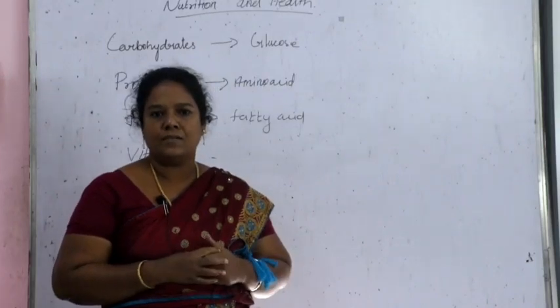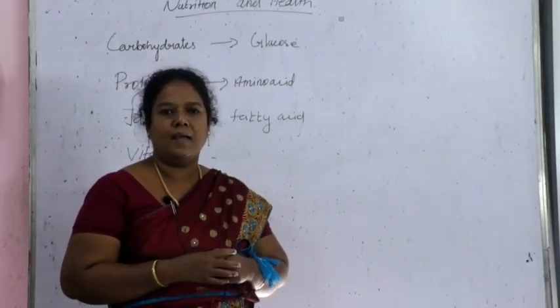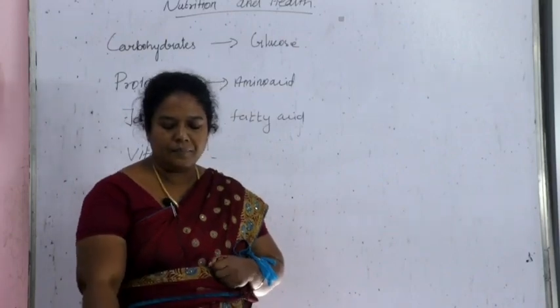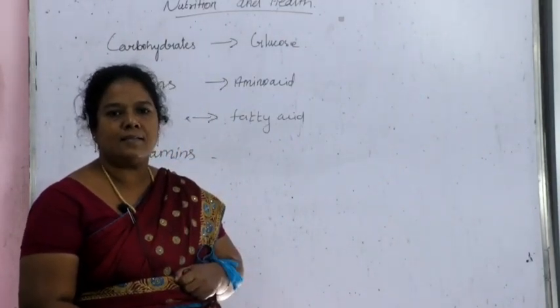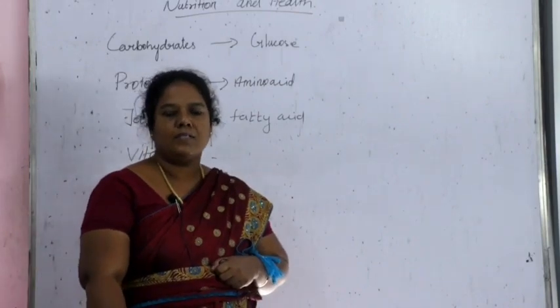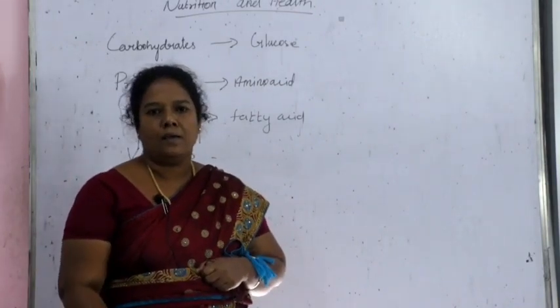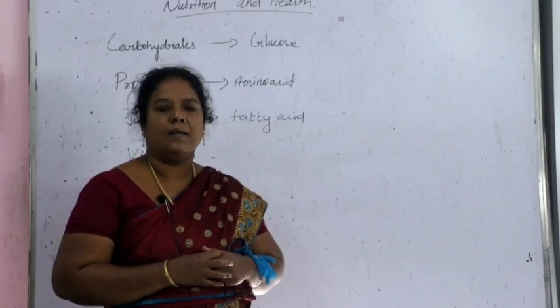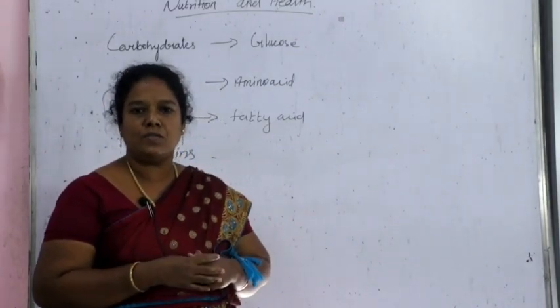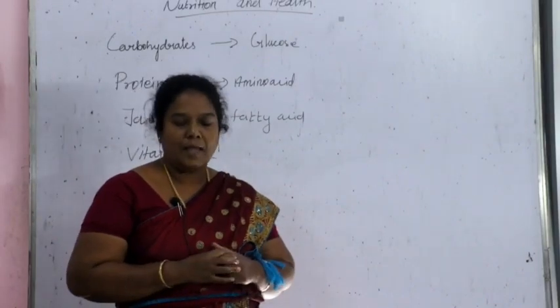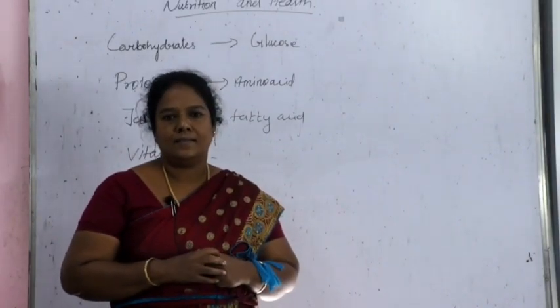We need energy, and from the food we get the energy. Food contains essential nutrients which support our body growth and development, help to repair the damaged tissues and protect the body from diseases.